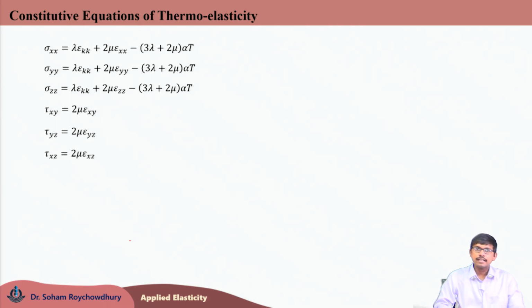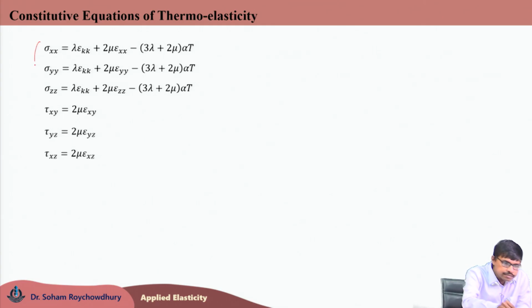As there is no thermal shear strain generated, the constitutive equations for the shear stress and shear strain components remain the same. So, tau xy, tau yz, tau xz are equal to 2 mu times epsilon xy, 2 mu times epsilon yz and 2 mu times epsilon xz respectively.